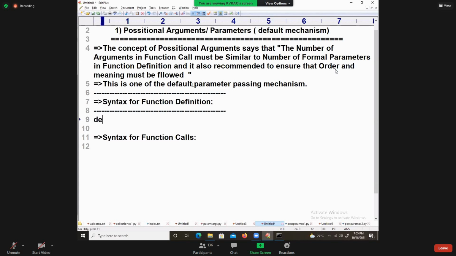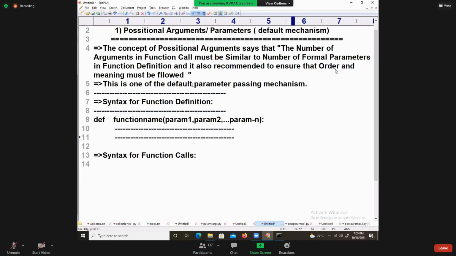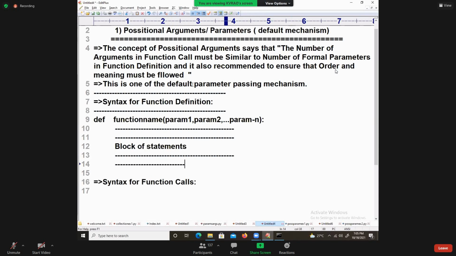It is something like this. def function name, hello. Then param 1, comma, param 2, so on, param n. Then I say here block of statements. Yes, block of statements.